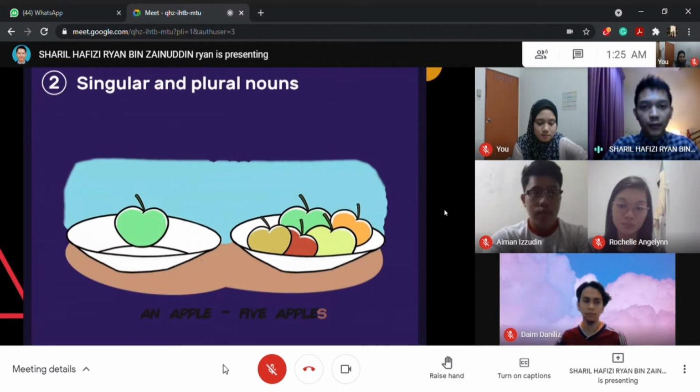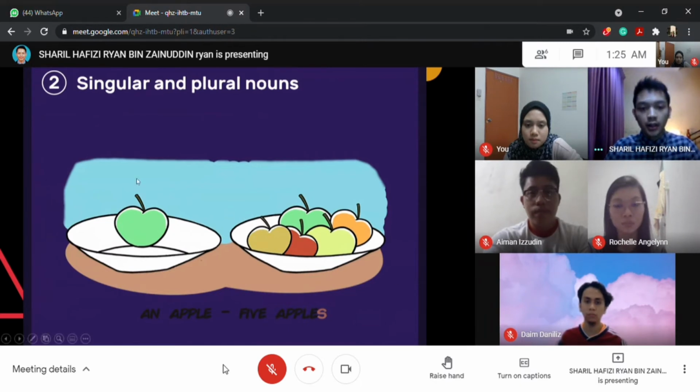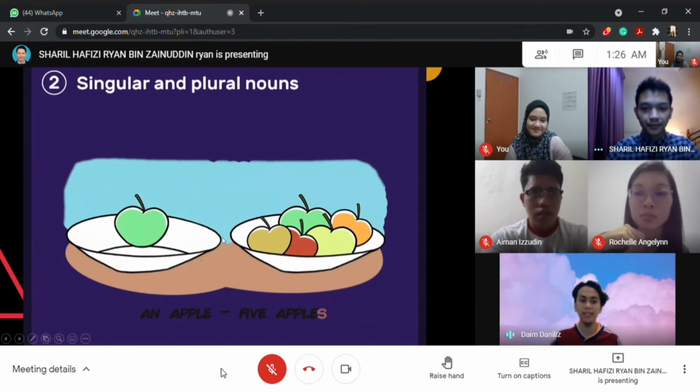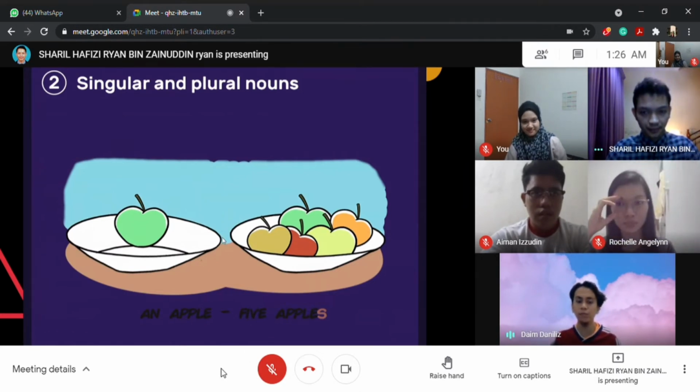So there are two types of nouns, singular and plural. As you can see in this picture, there is one plate with one apple and another plate with five apples. Can someone tell me which is singular and which is plural? Yes, Daim? The left one is singular and the right one is plural, because the left one is only one apple, but the other has five apples.